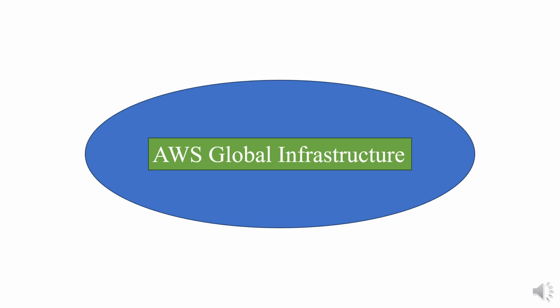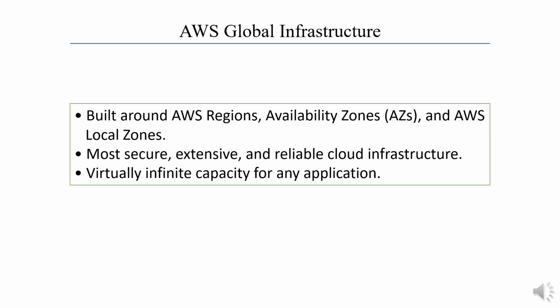Hello and welcome. In this video, we are going to talk about AWS Global Infrastructure. Computing resources for Amazon Cloud are hosted in multiple locations throughout the globe. These locations are composed of AWS regions, availability zones, and local zones.